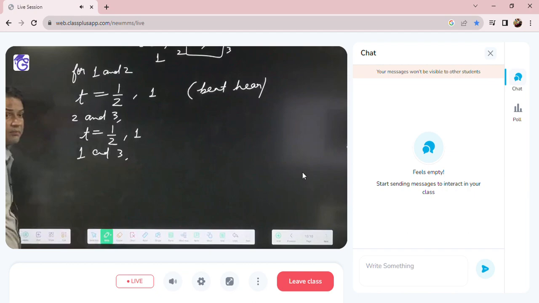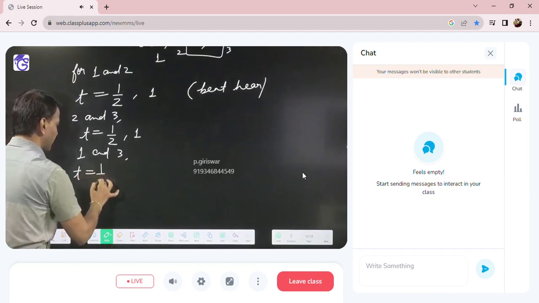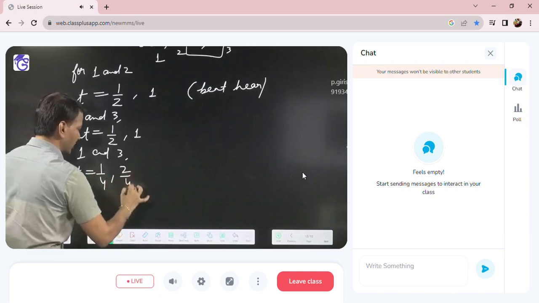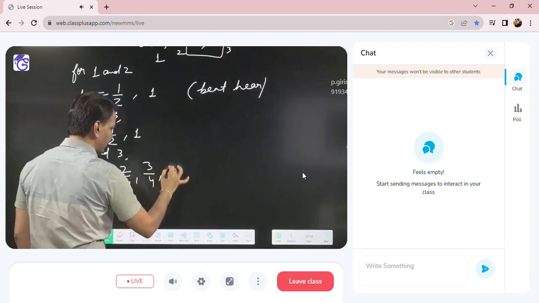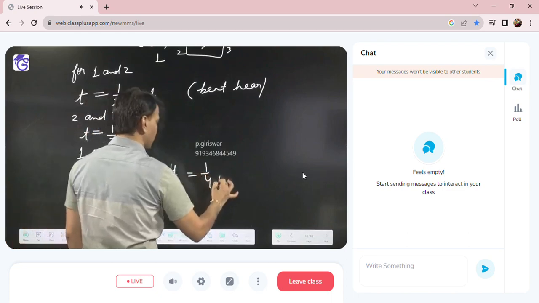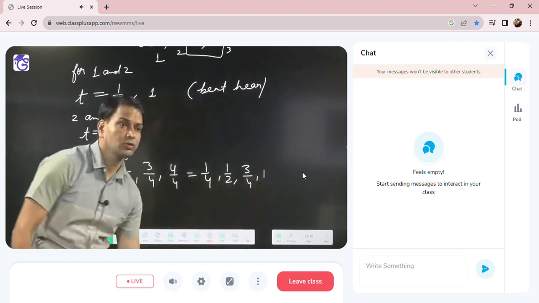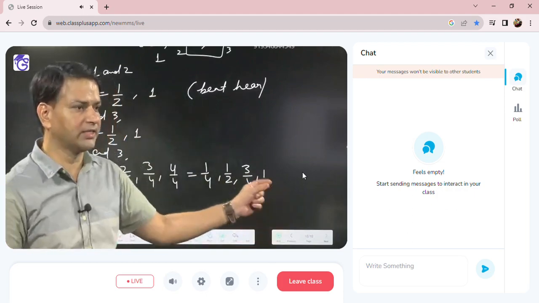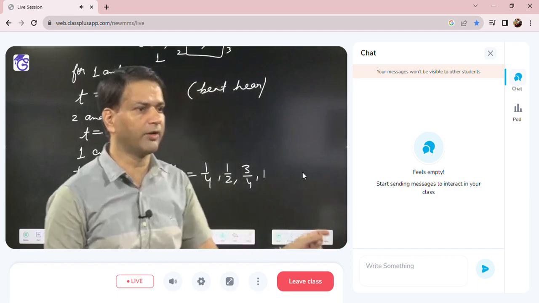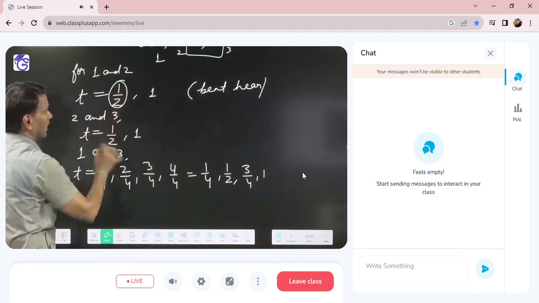And now again 1 and 3. The beat frequency is 4. So the first beat I will get at 1 by 4, then 2 by 4, then 3 by 4, then 4 by 4. So basically it is 1 by 4, 1 by 2, 3 by 4 and 1. So I will hear 4 beats in this interval: 1 by 4, 1 by 2, 3 by 4 and 1.